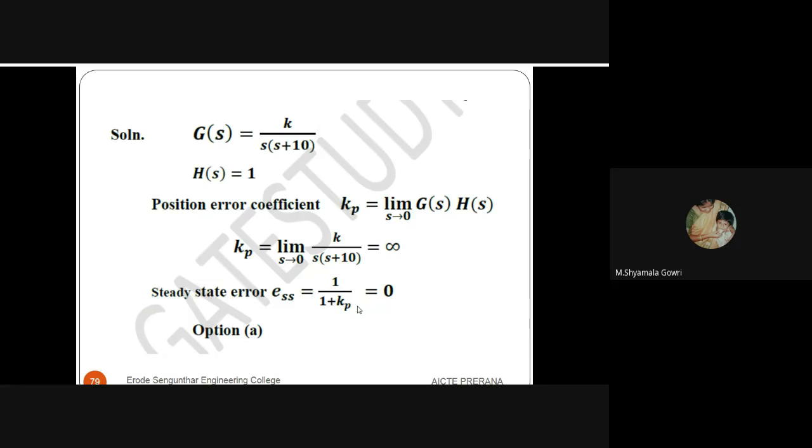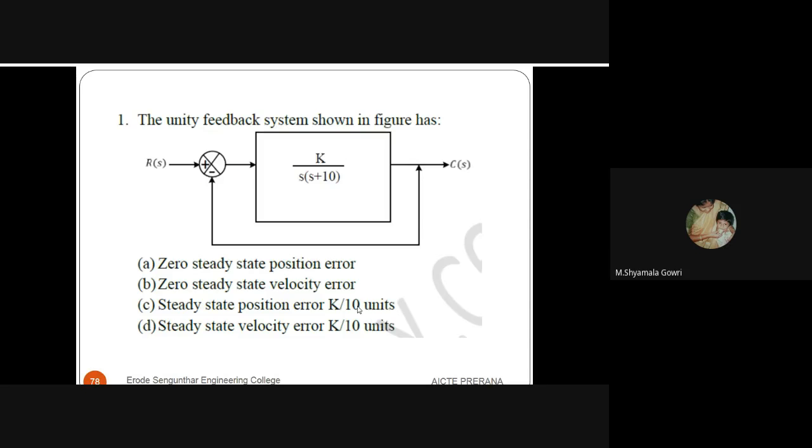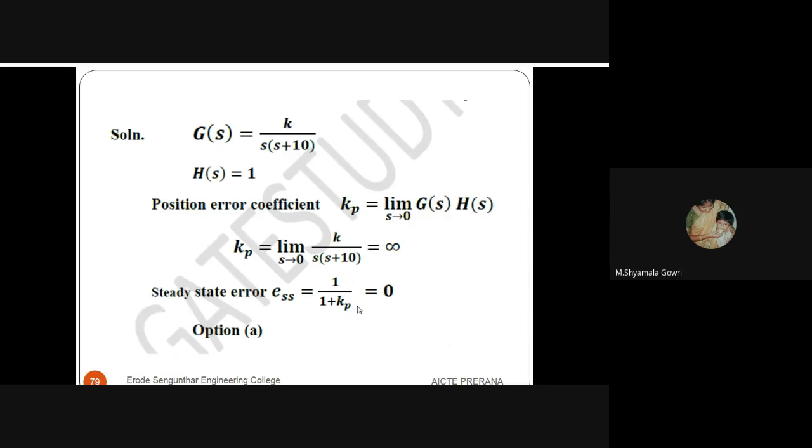See the solution. The forward path gain G of s is given as K divided by s into s plus 10. Here H of s is equal to 1. First we calculate the position error coefficient. Kp is equal to limit s tends to 0 of G of s into H of s.